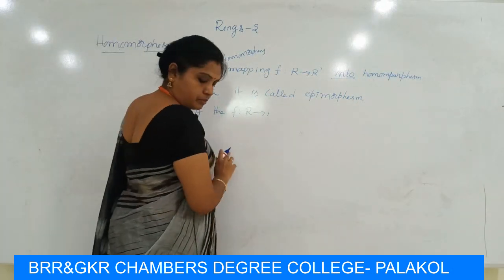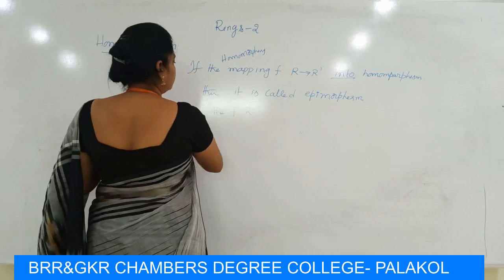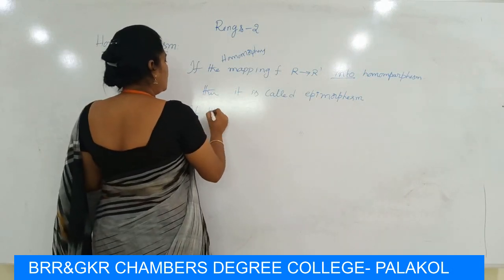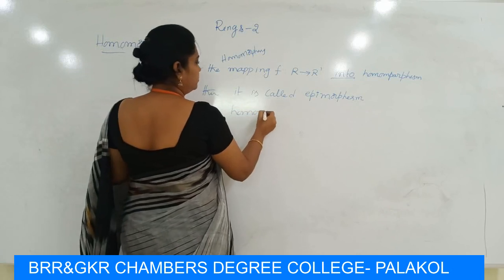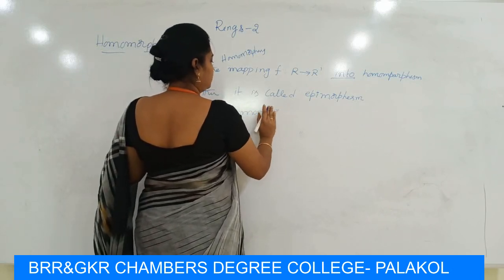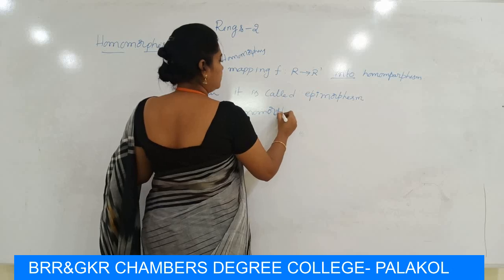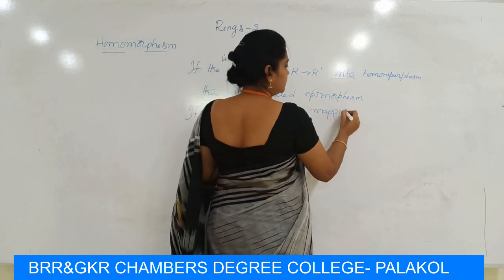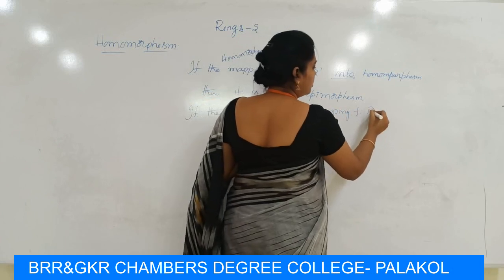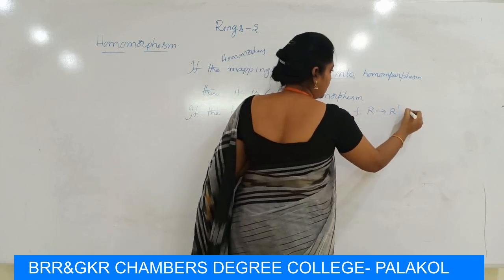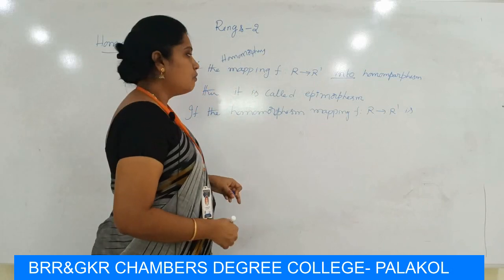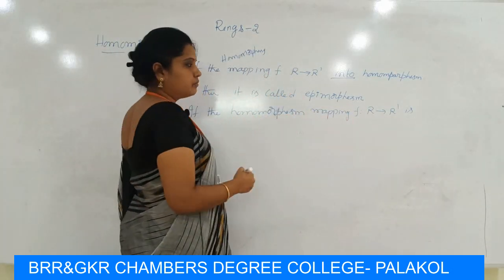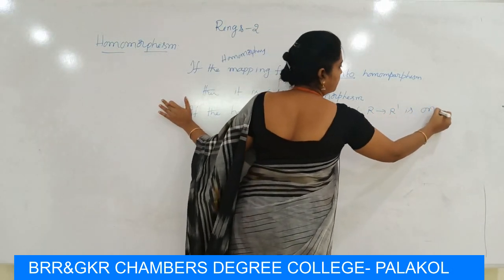If the homomorphism mapping f from R to R' is one-one, then it is called a monomorphism.